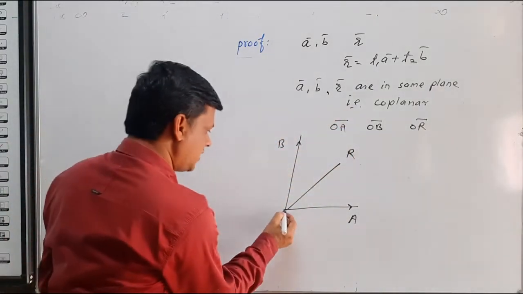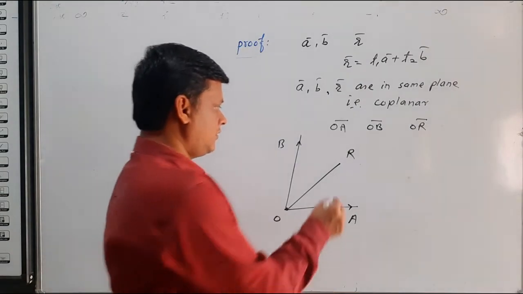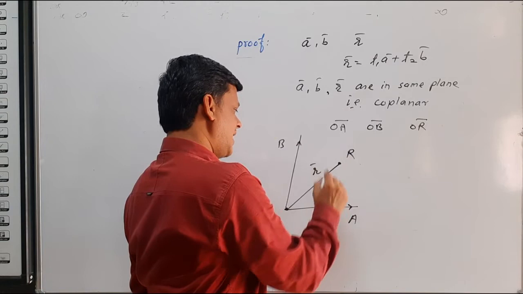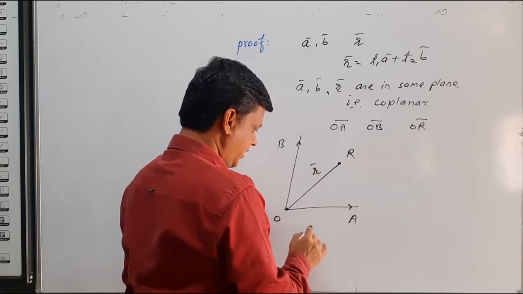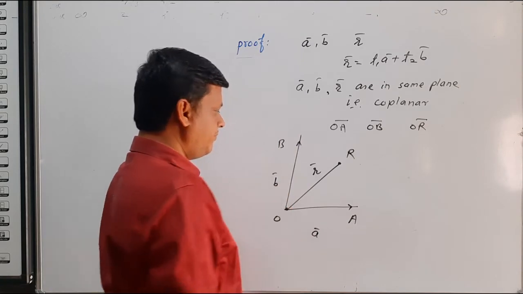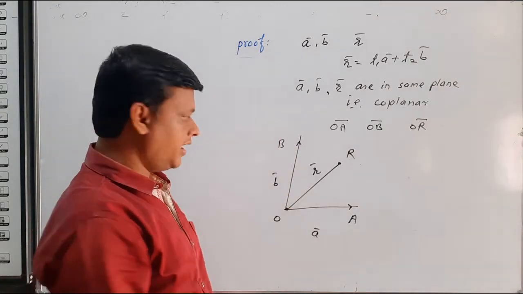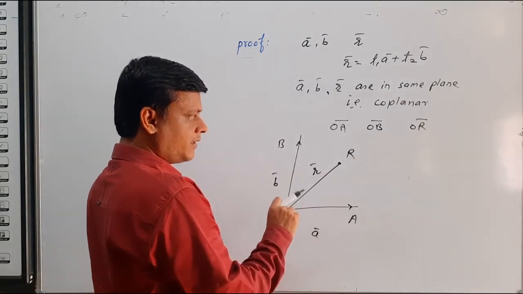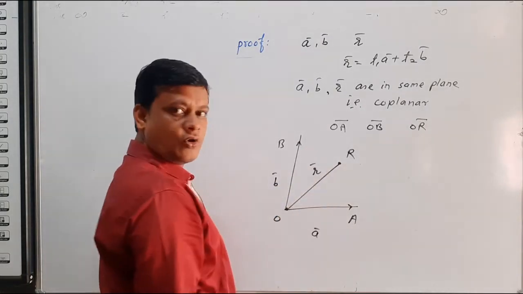Now if you observe, this OR we represent by r bar, this OA we represent by a bar, and this OB we represent by b bar.